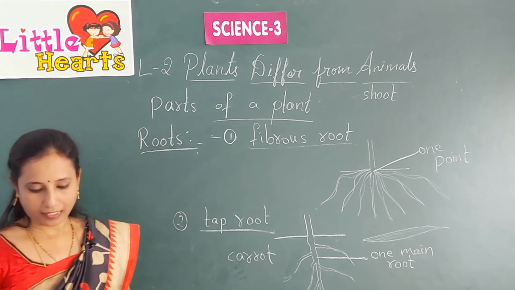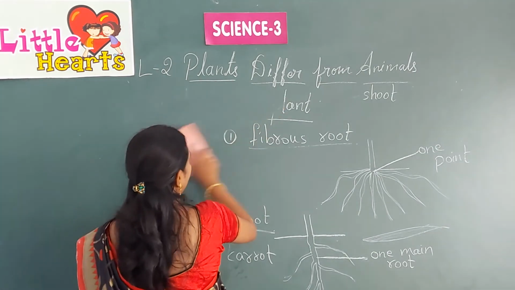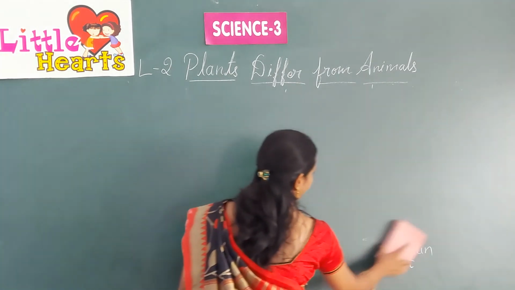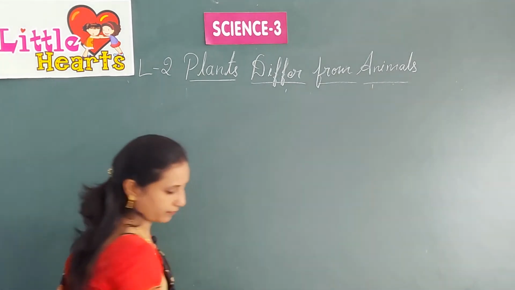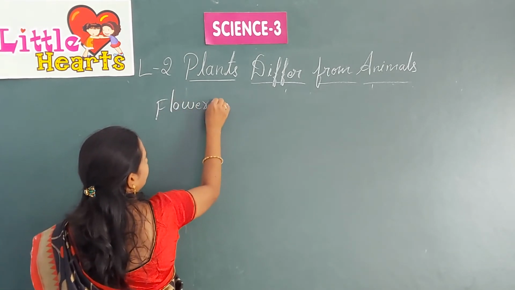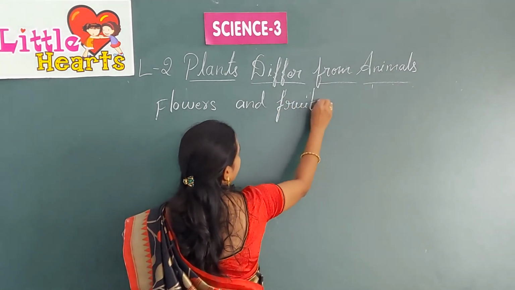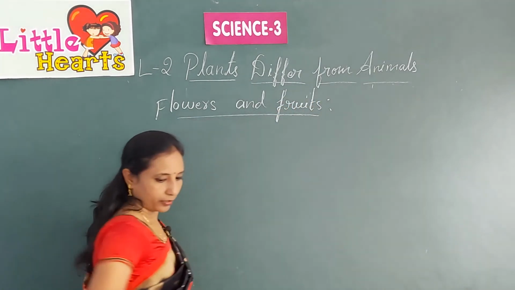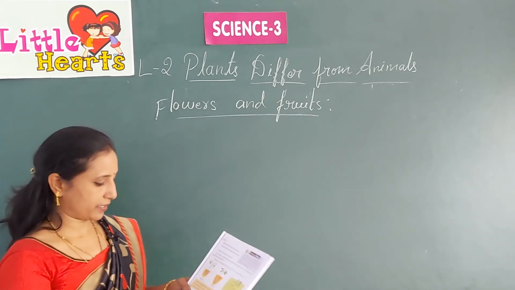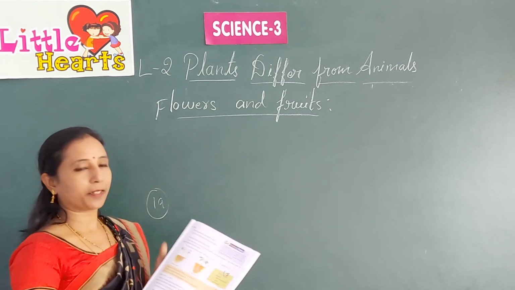Then the next topic is flowers and fruits. Before going to the topic, you can see the picture given on page number 19 for taproot and fibrous root.